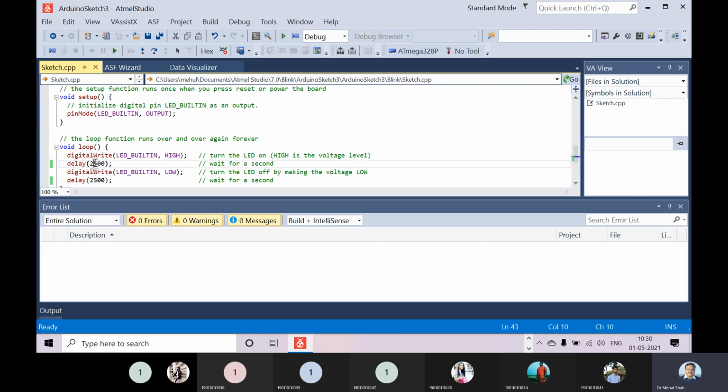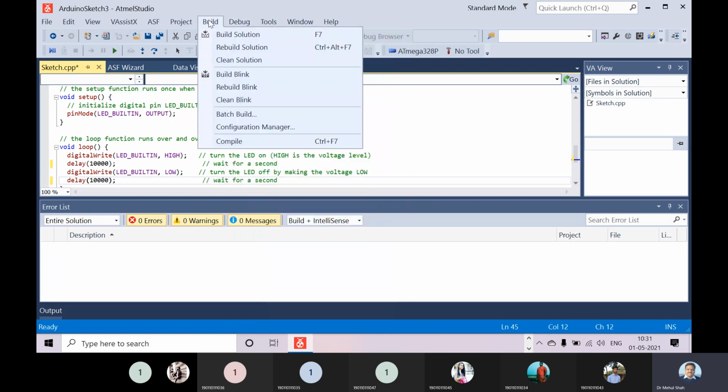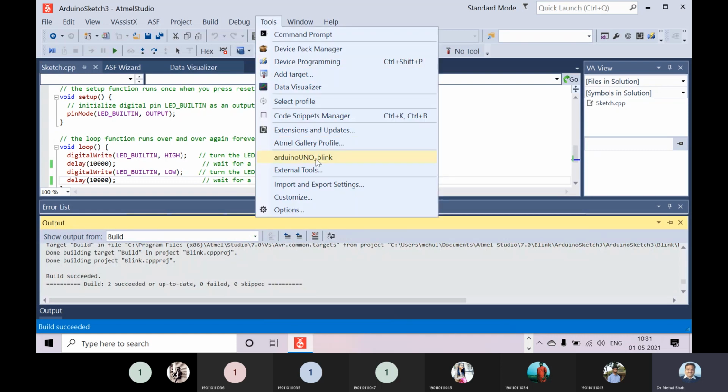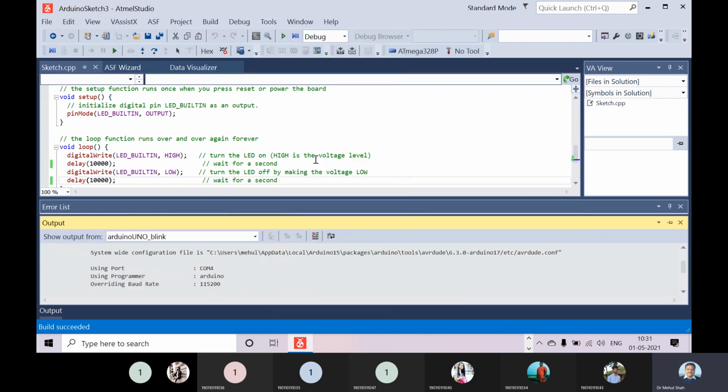In the sketch, let us make this time 10 seconds, and then if we execute, so debug, build solution, and tools, and Arduino Blink.